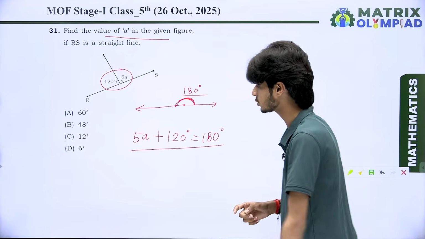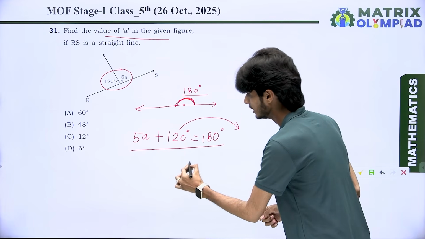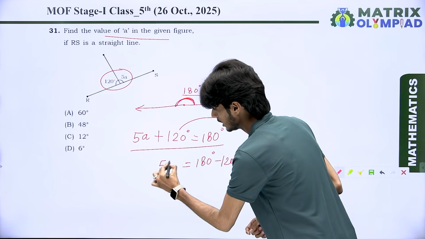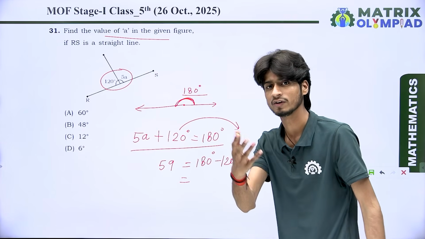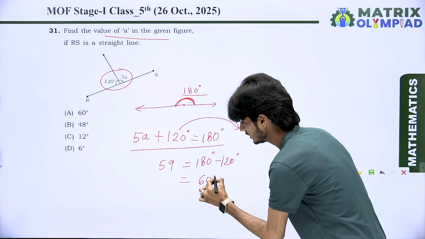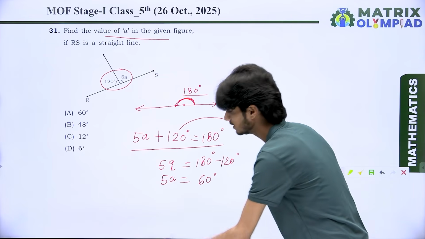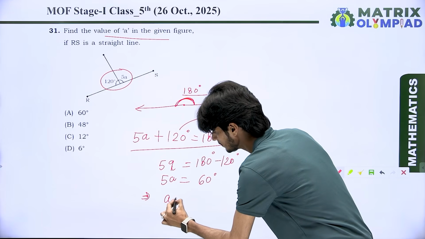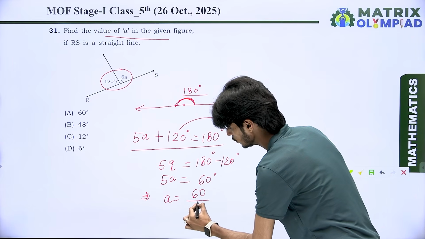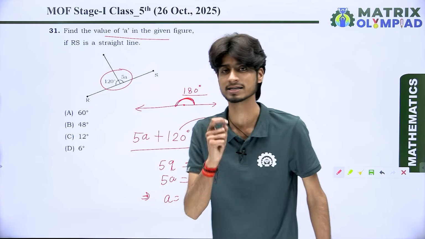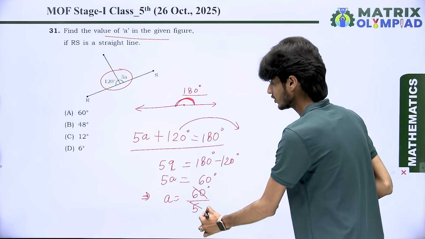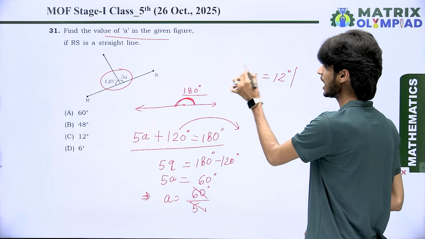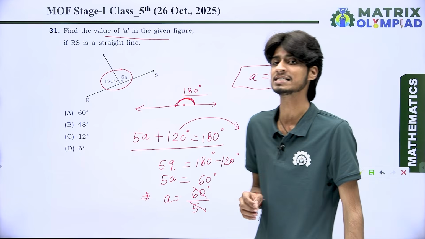Whenever we move 120 degrees from left to right, the sign changes. Subtracting 120 from 180, we get 60, and here we have 5A. So let's move 5 from left to right. It is multiplied with A, so it becomes a divisor: 60 divided by 5 gives 12 degrees. That means the value of A is 12.